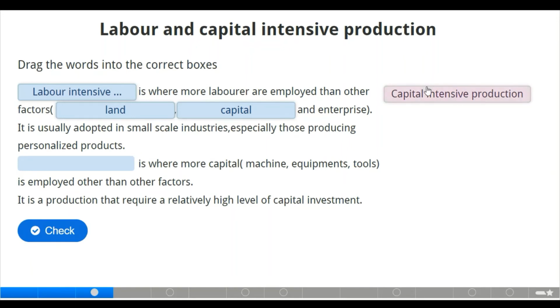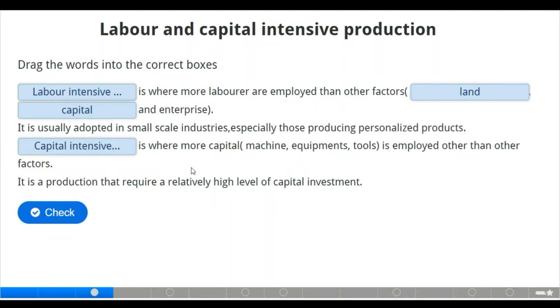Capital intensive production is where more capital, that is, machines, equipment, and tools, is employed than other factors of production. Capital intensive production is also production that requires a relatively high level of capital investment.